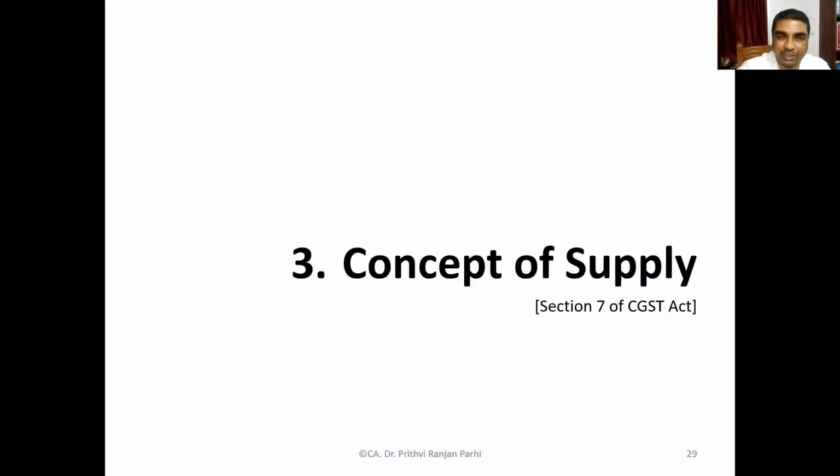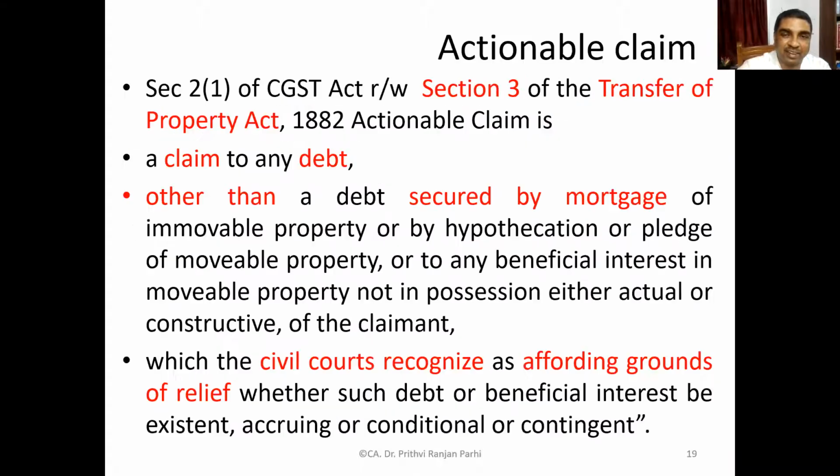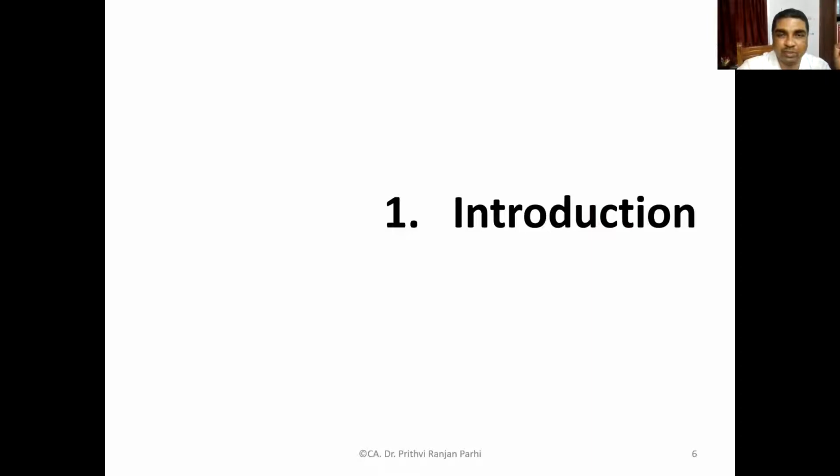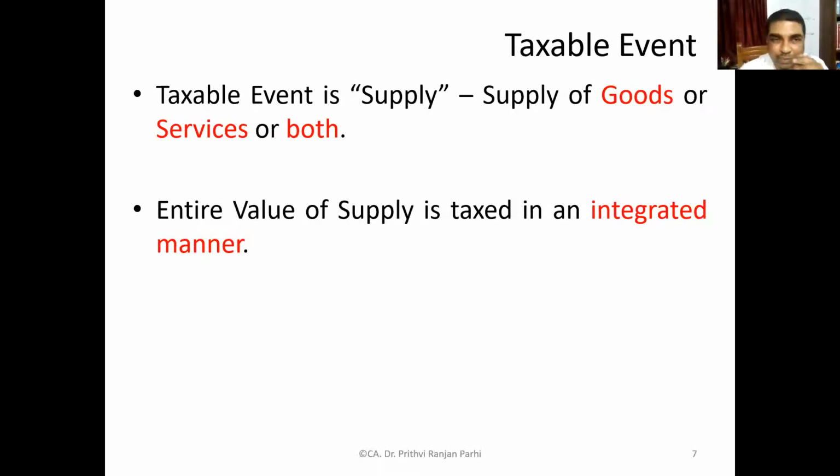So first, let me try to explain a few more definitions. Then I will again come back to this topic. Now, as of now, what you know is that under GST law, the taxable event is supply. When there is a supply, it's liable to goods and services tax. The supply term includes both goods as well as services. And there can be a combined supply also. Goods and services both can be supplied under one contract, under one terms.